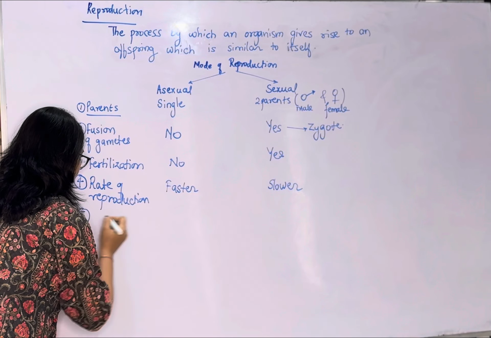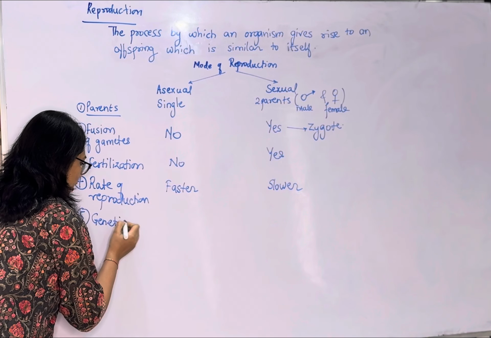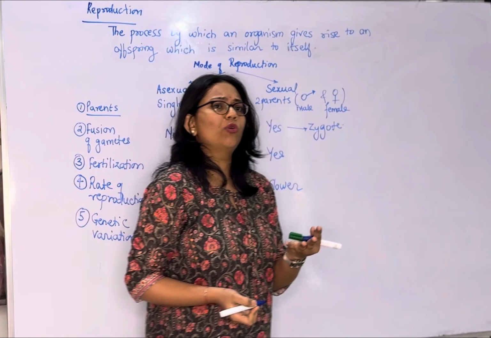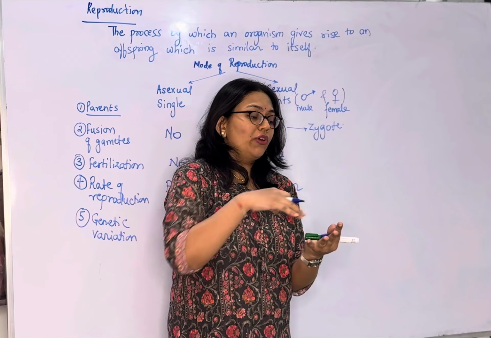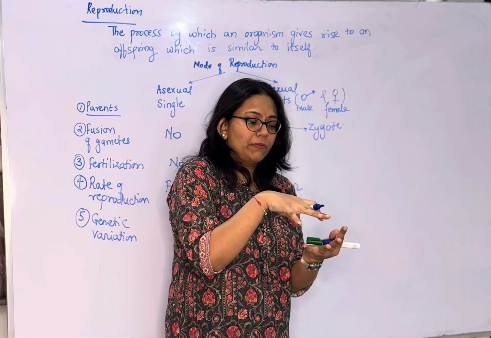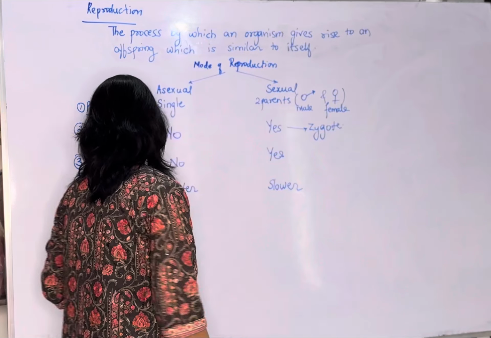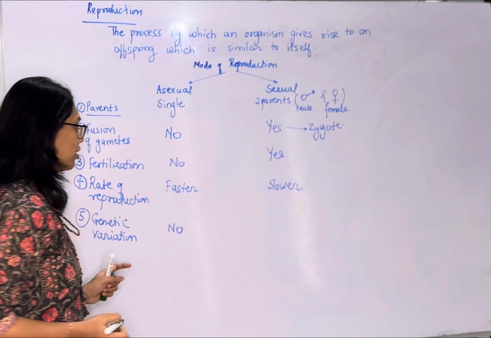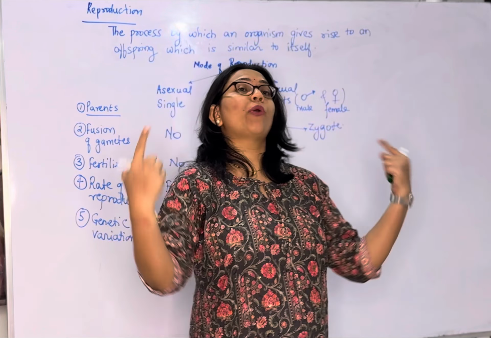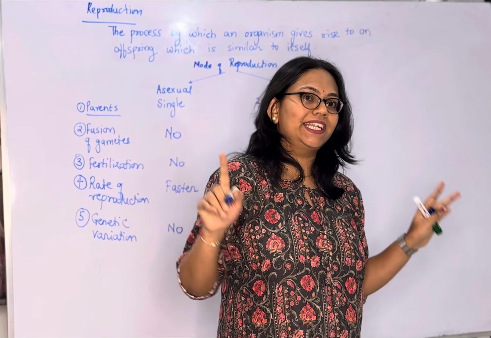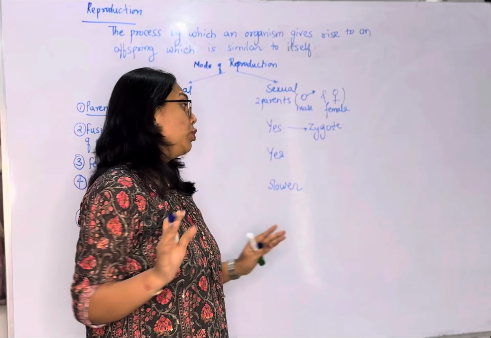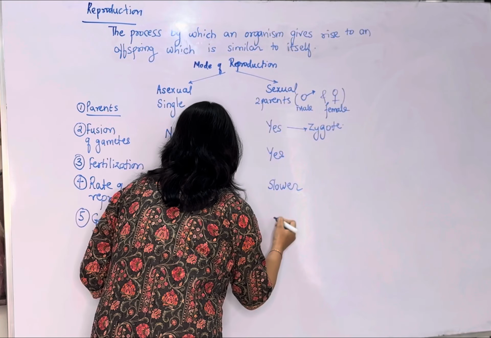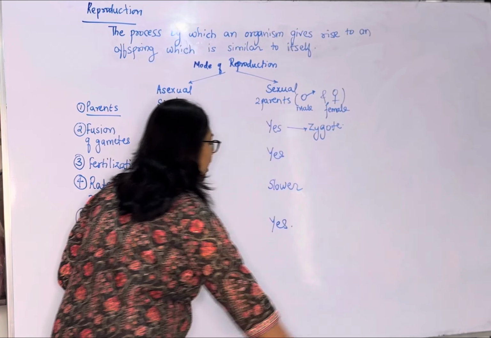Also, if we talk about genetic variation in asexual and sexual reproduction, if you see the bread mold that is growing on the bread, you'll find that almost every bread mold looks similar. There is very little genetic variation, so I can say there is no genetic variation. Whereas if you compare yourself with your parents, do you look like an exactly identical copy of your parents? Obviously no. You look similar, okay, but you are not exactly identical clones of your parents. So here you will find, yes, there is genetic variation.